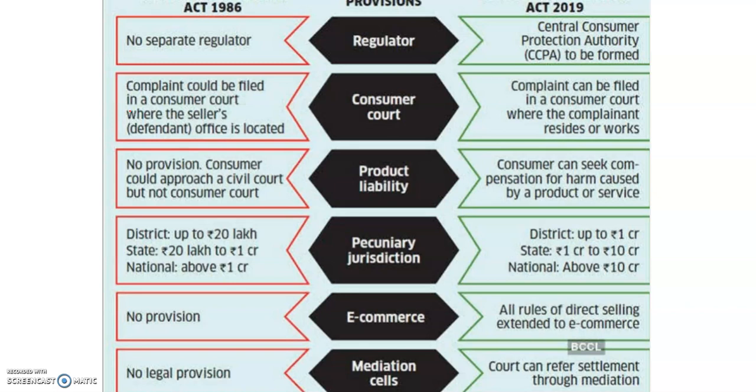Regarding the pecuniary jurisdiction, earlier the district courts dealt with cases of up to rupees 20 lakh, but right now the district courts can take up cases up to rupees 1 crore. The state courts dealt with cases between 20 lakhs and 1 crore in the earlier act; right now it is increased to 1 crore to 10 crores. And the national court, earlier it dealt with disputes above 1 crore; right now it deals with cases above 10 crore.